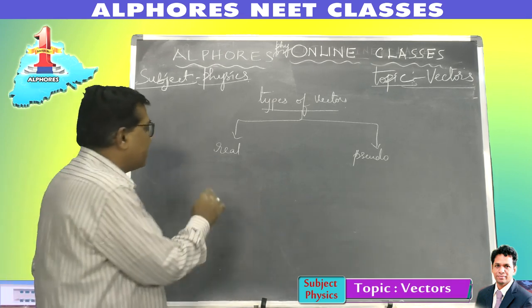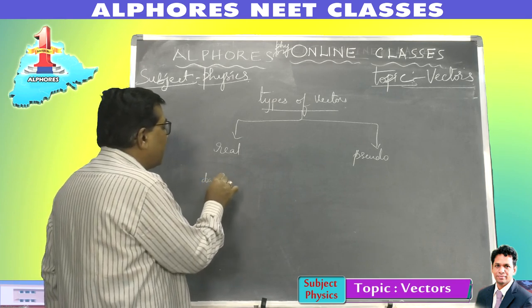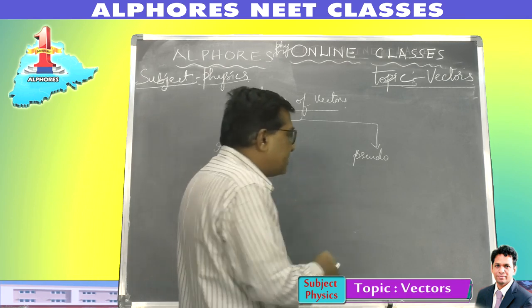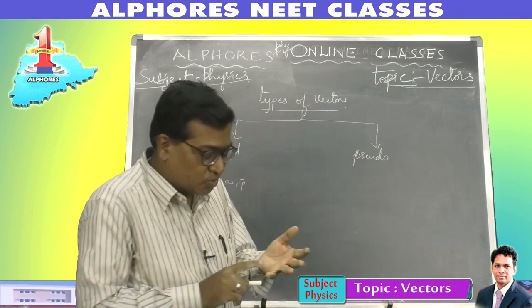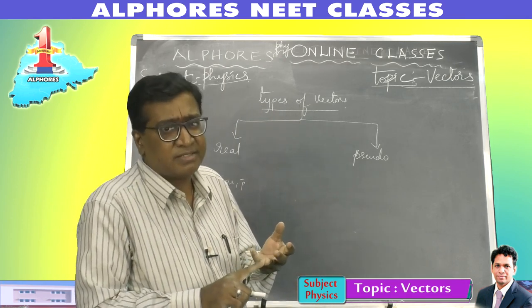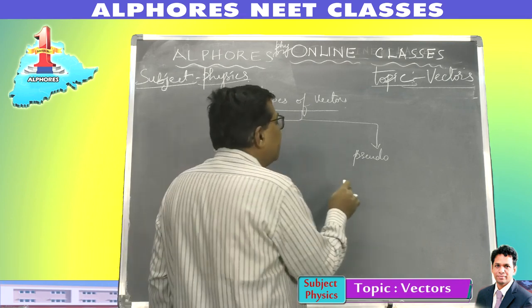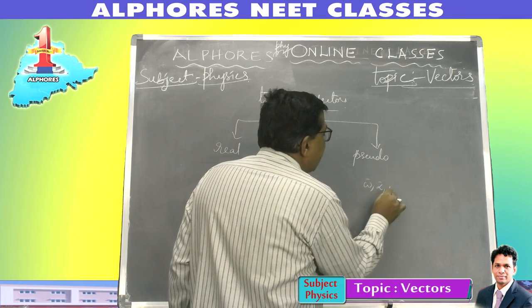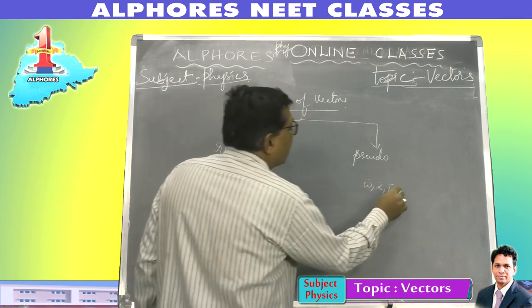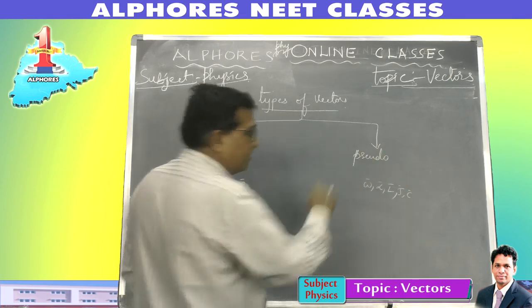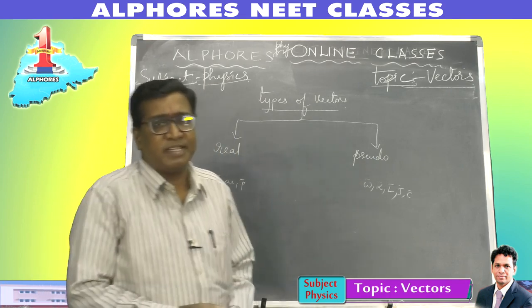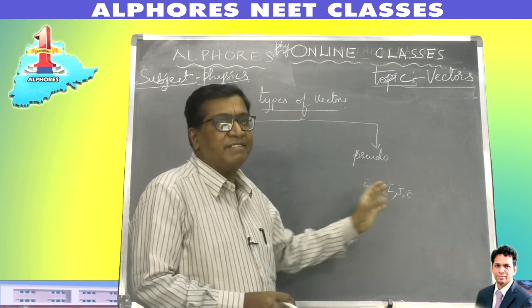Examples for real vectors are displacement, velocity, acceleration, momentum. Pseudo vectors, virtual or fictitious vectors, are rotational vectors: angular velocity, angular acceleration, angular momentum, torque, couple, etc. Their orientation depends upon the frame of reference, and their direction is assigned by convention.